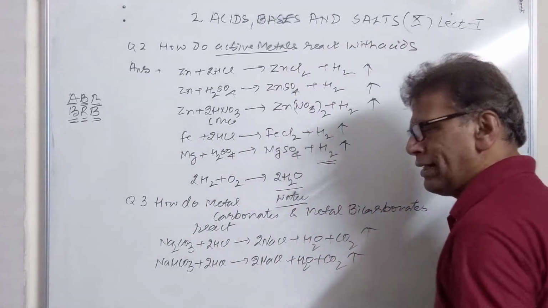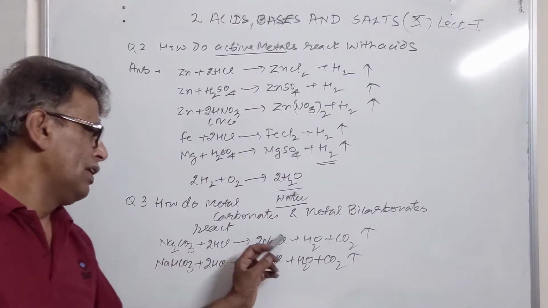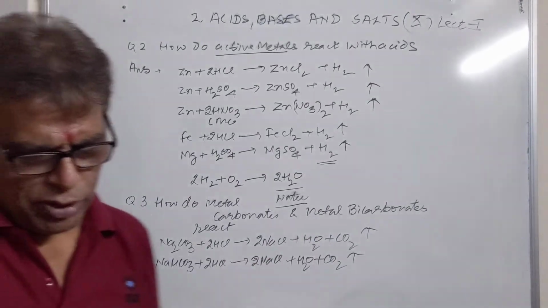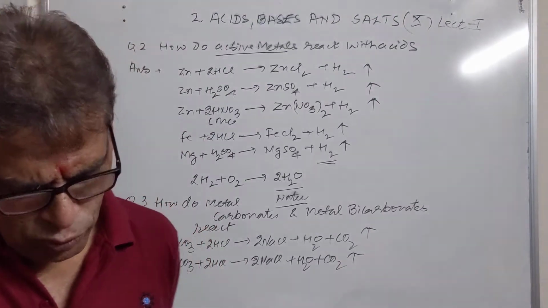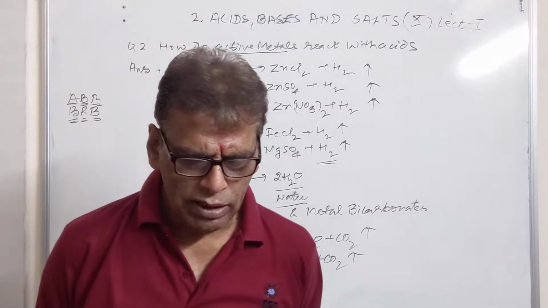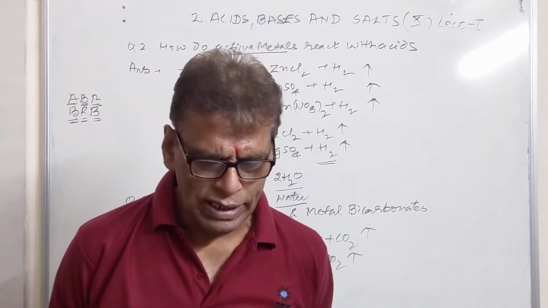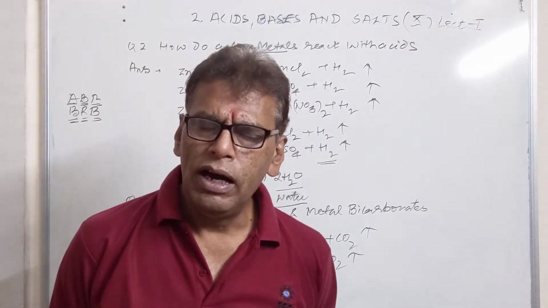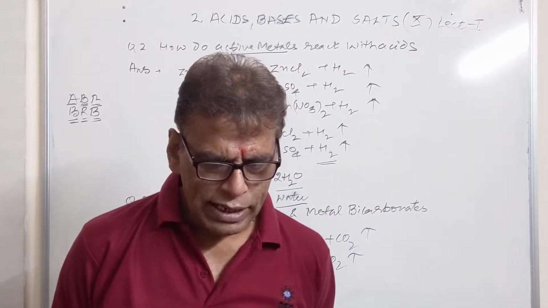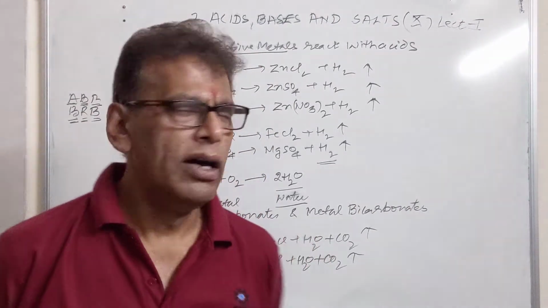So metal carbonates and bicarbonates combine with inorganic acids. They produce metal salts, water, along with carbon dioxide. For this activity we can take about half a gram of the metal carbonate or bicarbonate, and add 2 ml of acid to this solution, taking it in a China dish or in a test tube. Now pass the evolved gas through the delivery tube into the lime water.